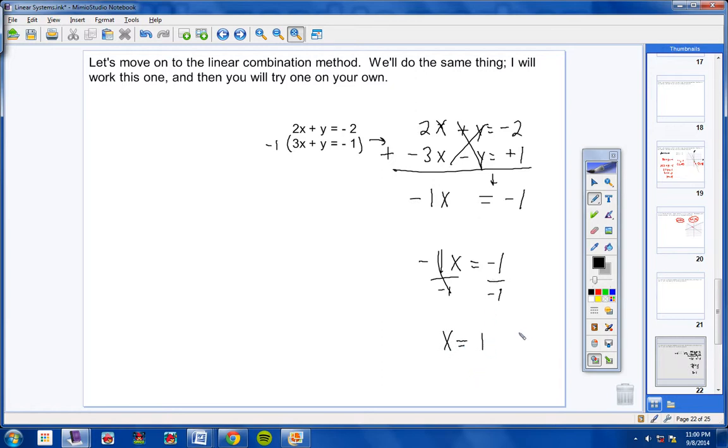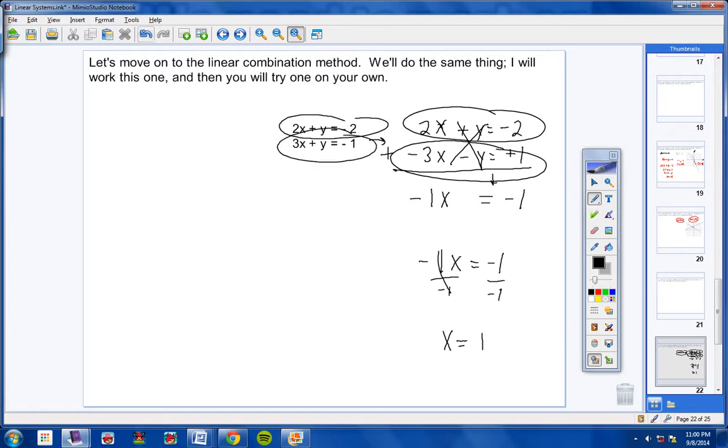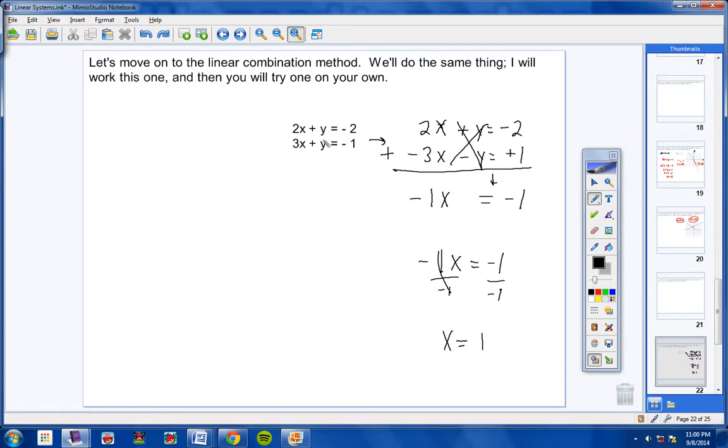Now, you might say, Mr. Earhart, how do I find y? Well, it's really simple. You put 1 in for x, and you can do it in any of these equations and you'll get the right answer. Now, my suggestion is to use one of your original equations because usually they're easier to use. They're not messed up. Nothing's been multiplied by them. So I'm going to use this equation right here. Now remember, you can use any of these equations you want. I'm just choosing this one because I feel like it.